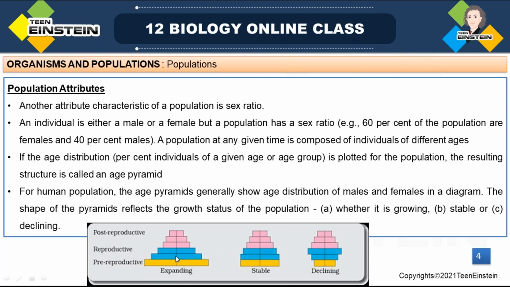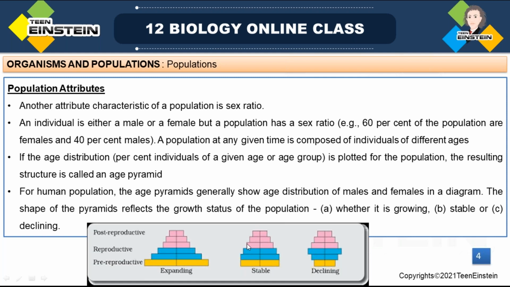An age pyramid is the graphical representation of the proportion of different age groups of a population.